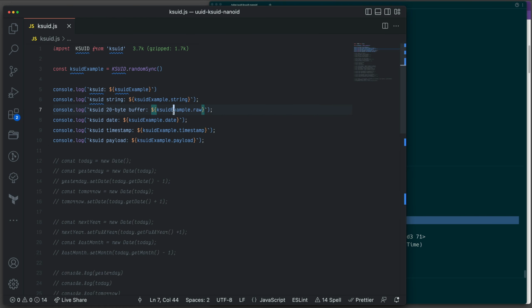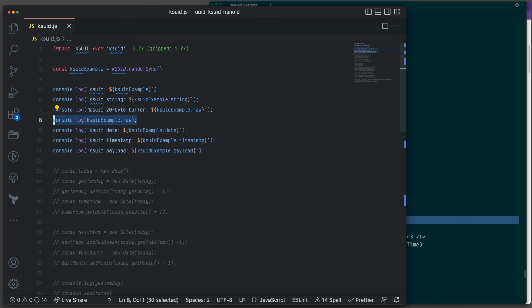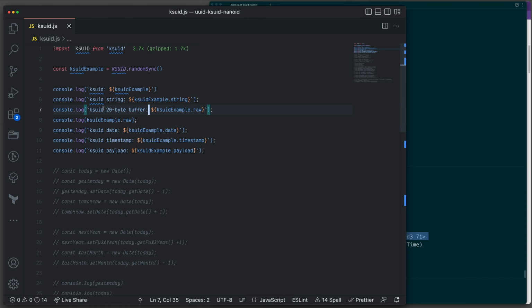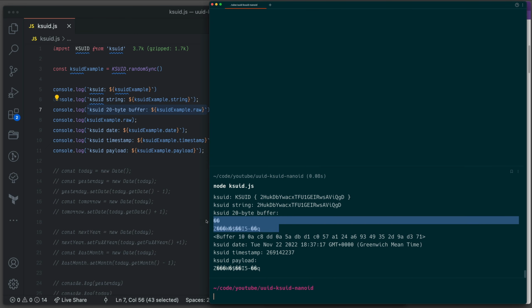Well, actually no, because we're using console log and combining it with the string, so we get something a little bit different. But basically this buffer and this one are pretty much the same. That's just the way we are logging it. So this is the value you get if you want to use raw. But here, because we are combining it with the string, you see it a little bit different, with these sort of characters. The raw data will literally give you a buffer.